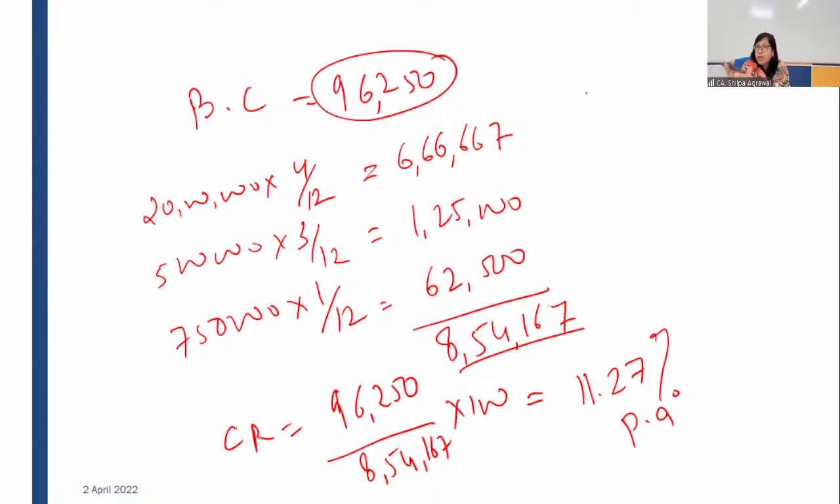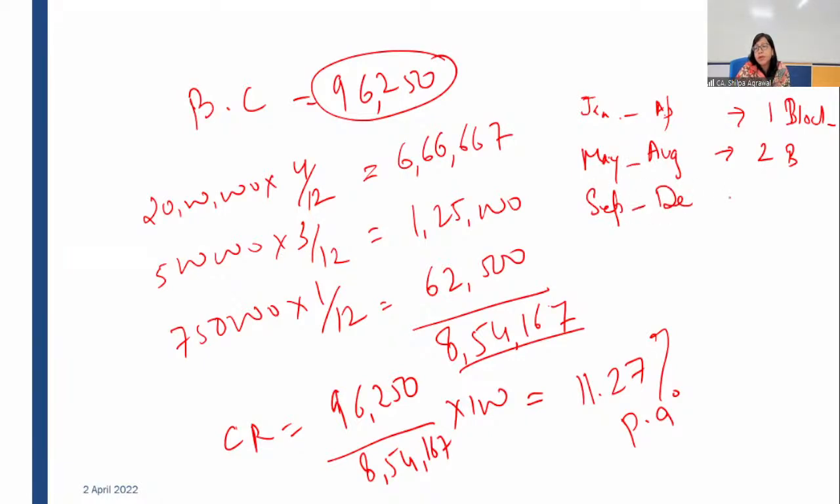If we are considering a period of 4 months, it means a year has 3 blocks. Say January to April is 1 block. May, June, July to August, May to August, second block, and then September to December, it is third block. Okay, clear? So it means a year has 3 blocks of 4 months.